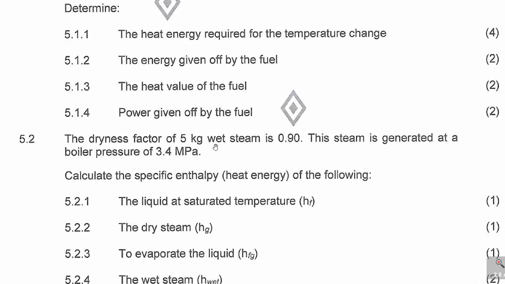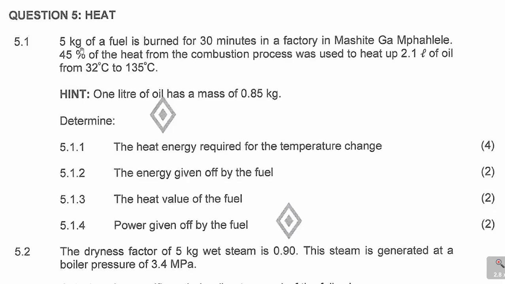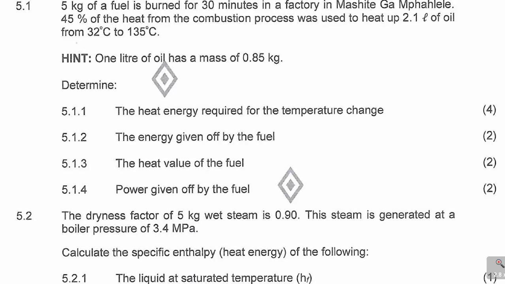They give you the information that 5 kilograms of fuel is burned for 30 minutes in a factory, and then you need to use the information above to find the heat energy, the energy given off by the fuel, the heat value, and the power given off. So it's also a fairly standard question.